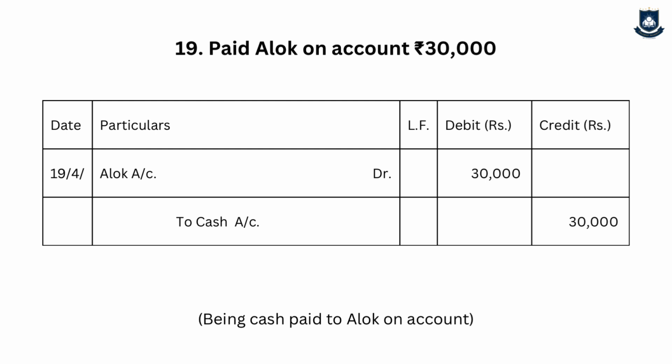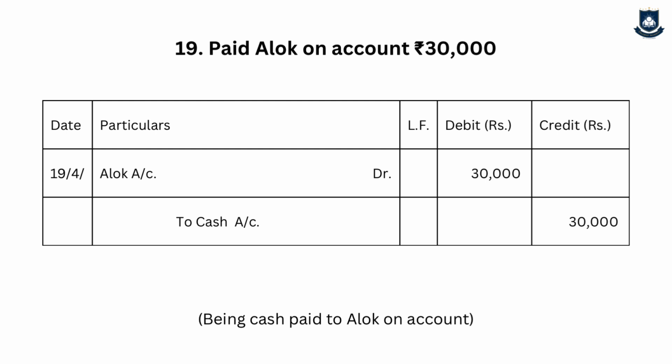If they have not told the word full settlement in the transaction, you need not check for discount allowed or discount received. Only if they have told the full settlement word in the transaction, then you should check for discount allowed or discount received. In the earlier one received from Arjun also, we have not told full settlement. In this also, we are not telling full settlement, so we need not check for discount received or discount allowed. The journal entry will be Alok account debit to cash account 30,000, 30,000. Being paid to Alok will be the narration.